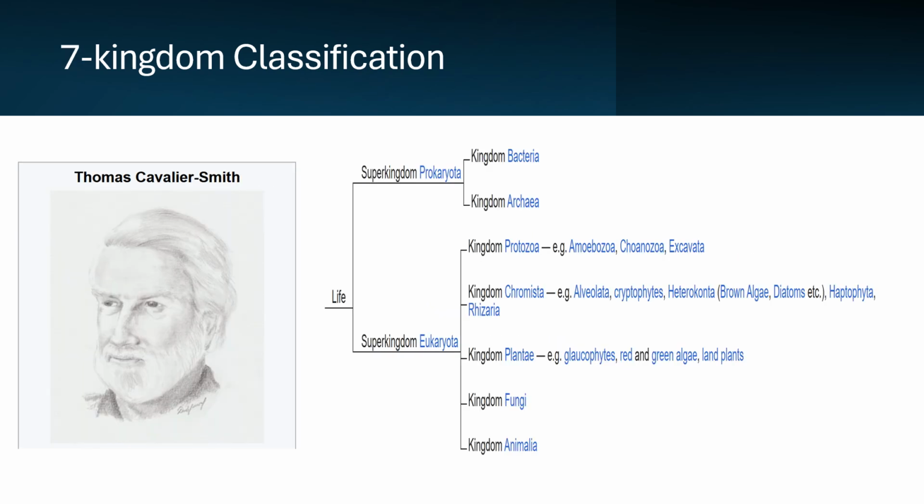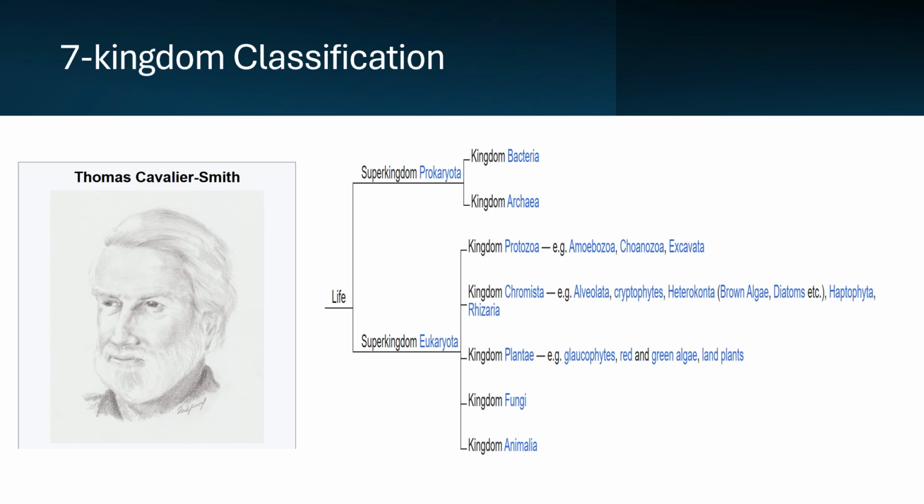Lastly, we come to the seven kingdom classification. This is one of the most recent ones, and this is somewhere around after, I think, 1998 or close by, when Thomas Cavalier-Smith created these two large super kingdoms. He grouped them as super kingdom Prokaryota and super kingdom Eukaryota as before, and now you can see the seven kingdoms. So he retains the kingdom Bacteria or eubacteria and then kingdom Archaebacteria by splitting the Monera, which happened in the six kingdom classification.